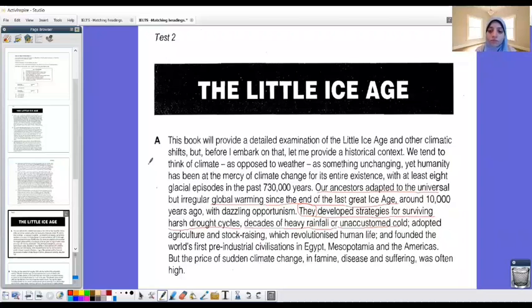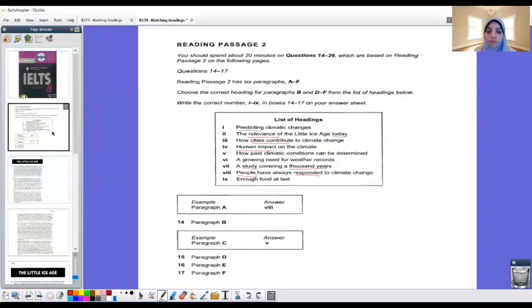For example, this is paragraph A. Because of the video time, I underlined the sentences. So let's look at sentence 3. Our ancestors adapted to the universal but irregular global warming since the end of the last great ice age. And then in sentence 4, they developed strategies for surviving harsh drought cycles, decades of heavy rainfall, or unaccustomed cold. So now we should go back to the headings. And what do you think? Which heading is it? Oh, it's already answered here. Paragraph A is number 8. People have always responded to climate change.